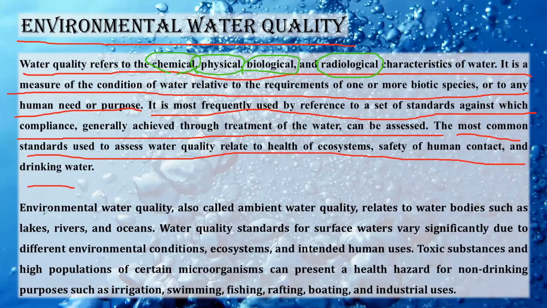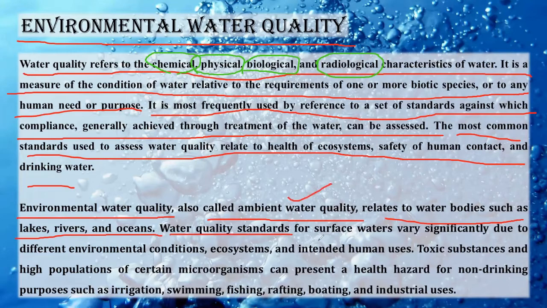Now environmental water quality, right? It is also called the ambient water quality, and it relates to water bodies such as lakes, rivers and oceans, right? Yes, definitely total water is available from the environment only, but it is considered that whatever water is present in those particular bodies, the lakes, rivers and oceans, if that water is good or bad, right? So that is called ambient water quality.